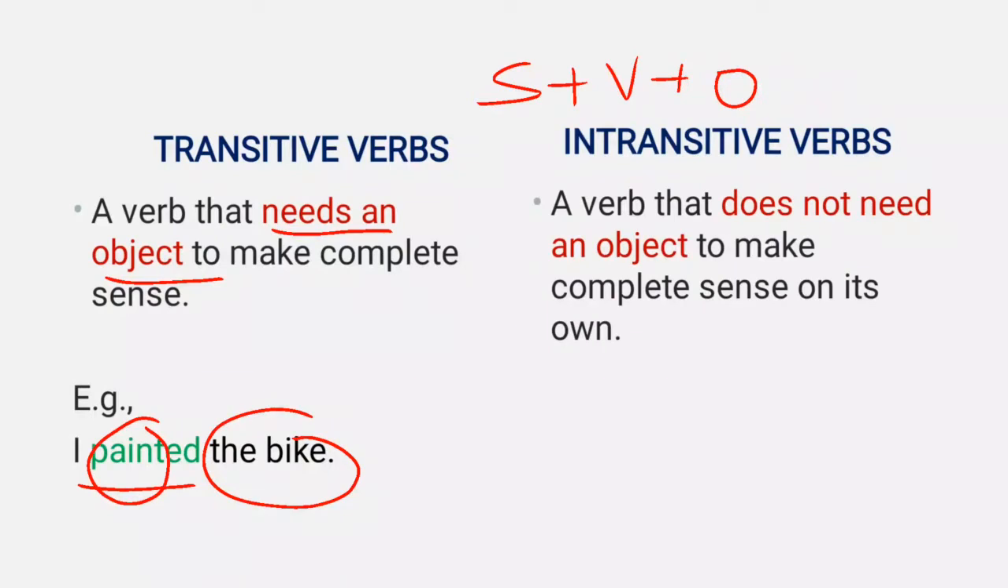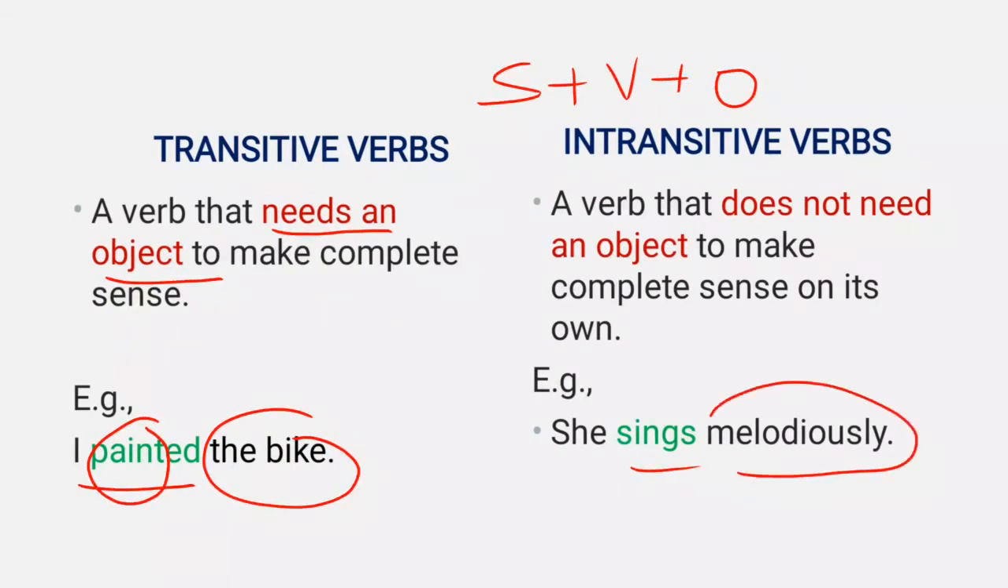They may be followed by an adjective, adverb, preposition, or another part of speech. For example, she sings melodiously. Here, the verb sing is followed by an adverb melodiously, and the meaning of the sentence is complete. So, the verb sing does not require any object to make complete sense.